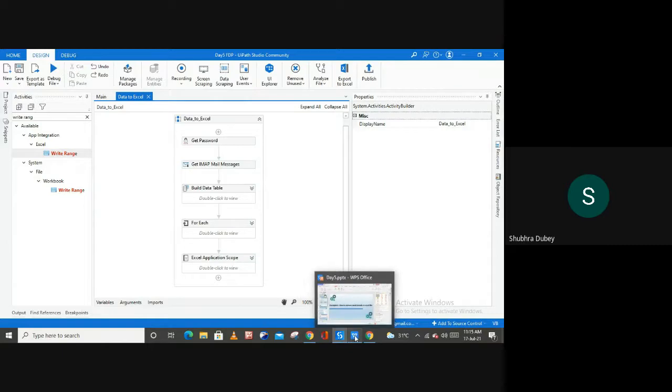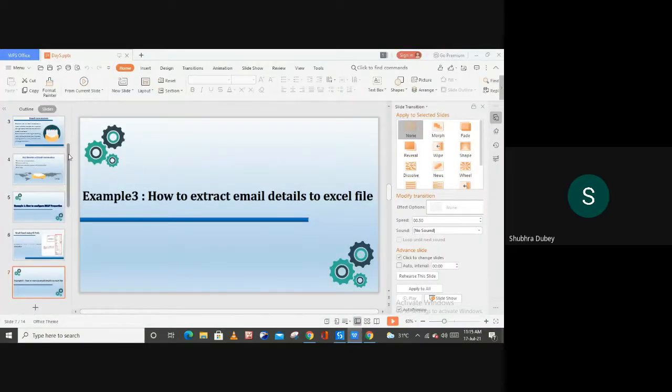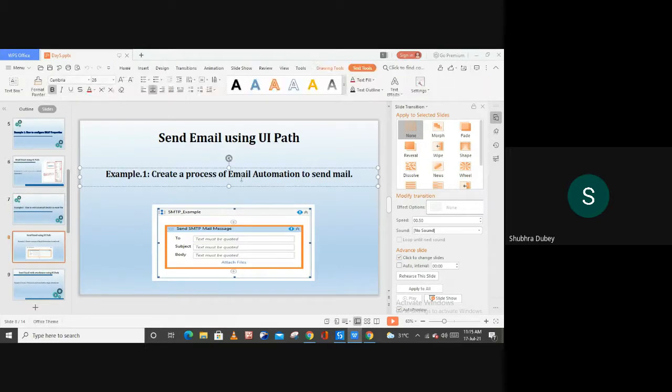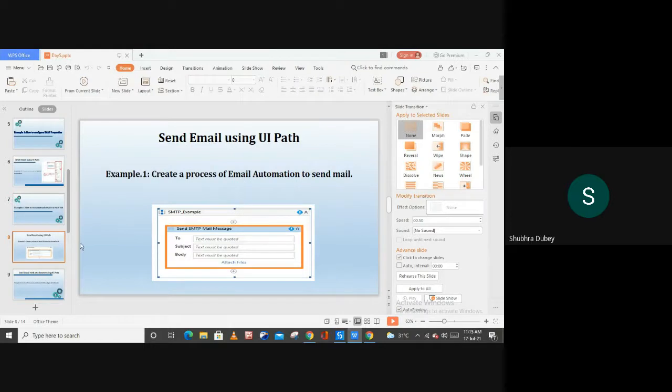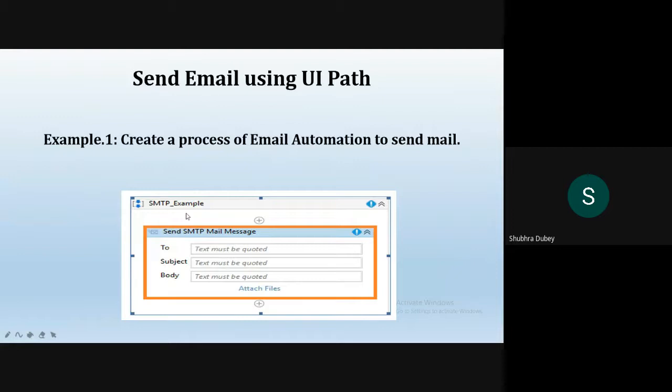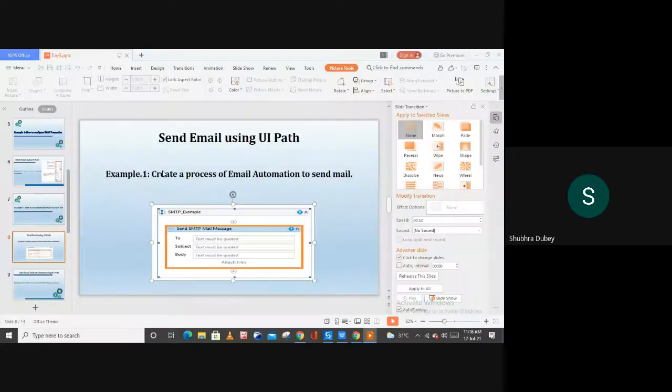Let me open the slide again. And the next thing is send emails using UiPath. So now we have seen how we can read or fetch the data to an Excel file by using the IMAP property, and this time I'm going to show you how you can send email by using UiPath. So the very first example is to create a process of email automation to send the mail. The activity which we are going to use here to send the email is the send SMTP mail message activity, right? So this is the activity we are going to use to send the mails from our account.